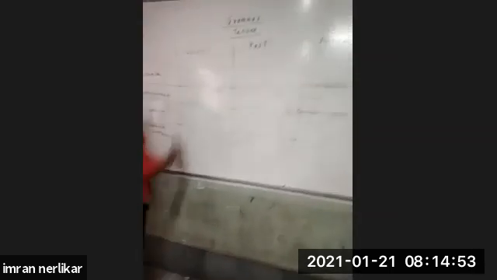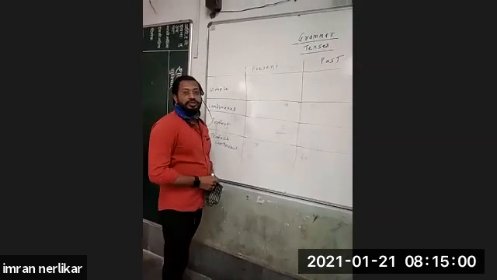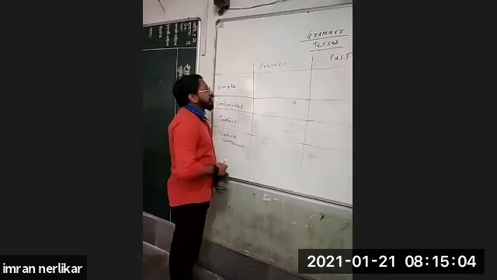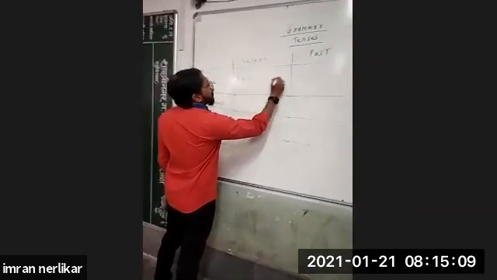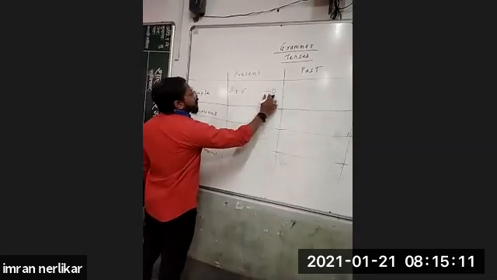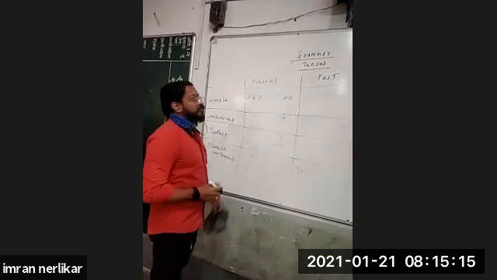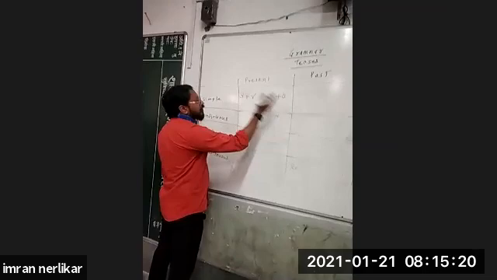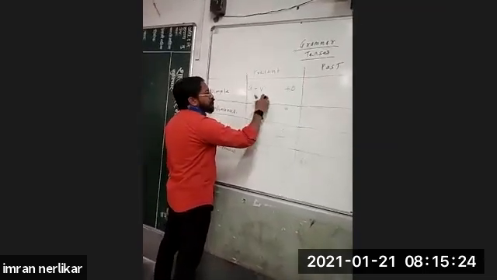So, the first tense is simple present tense. And in simple present tense, the basic structure of the English sentence is used. That is subject, verb, object. This is the basic structure of English. In Marathi, the object comes first and the verb comes in the end. For example, subject, object, verb.